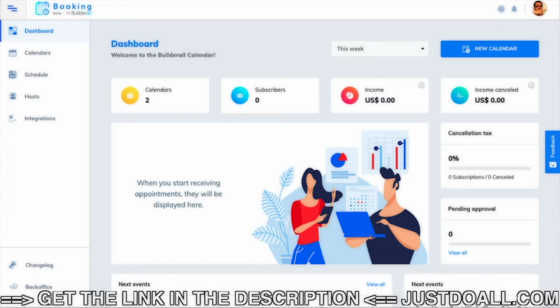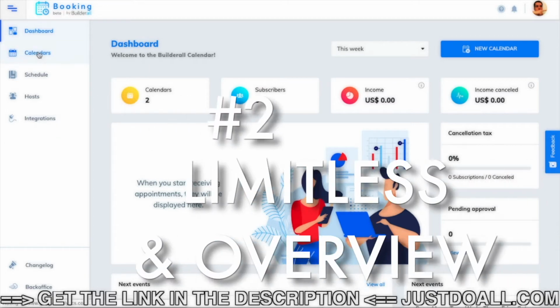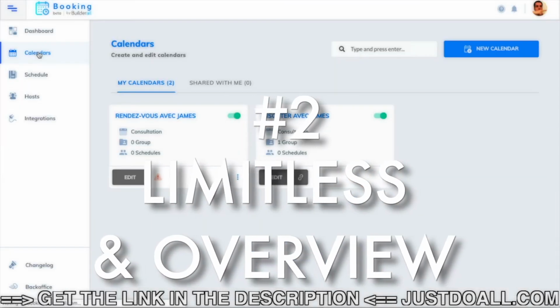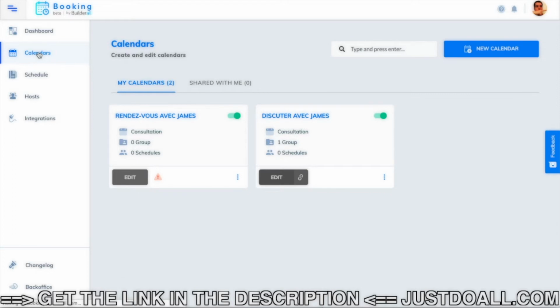My second point that I like about it is that it's a very functional app. So it works. It replaces Calendly totally. It's a professional app. It's not just a gimmick. You can manage as many calendars as you want. So you can have one calendar for booking a coaching, one calendar for booking just an introduction, for instance, for free. People can talk to you for half an hour for free. And so another calendar will be for paid sessions.